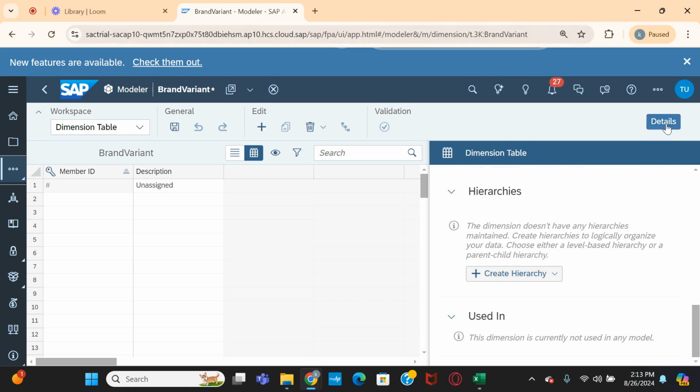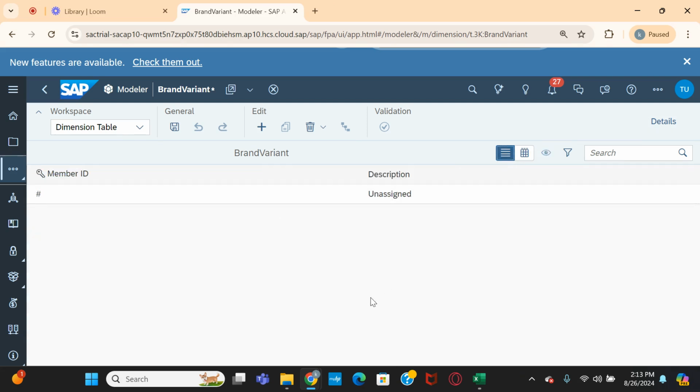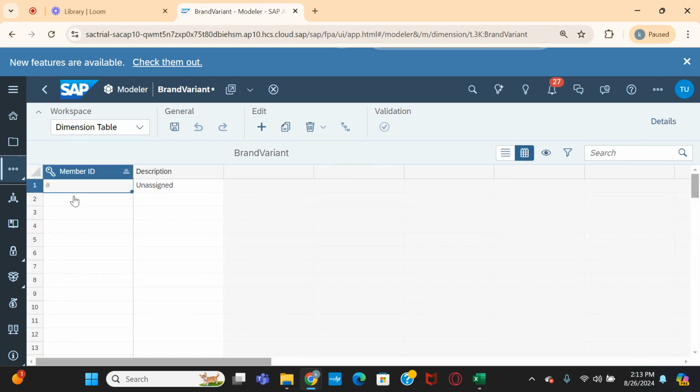To unhide this, just click on details so that you can expand your dimension table here. By default it is in table format. So this table or grid format has been enabled, or you can display it like this also. This is only display, right? If you go here, you can input the data. So manually also you can input master data in this table. But our intention is to bring the data from that Excel sheet into this table, right?